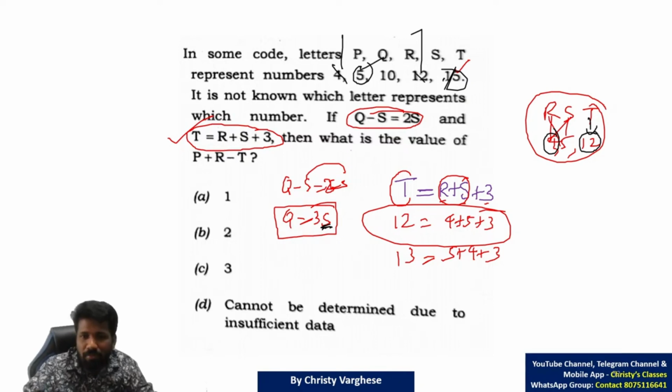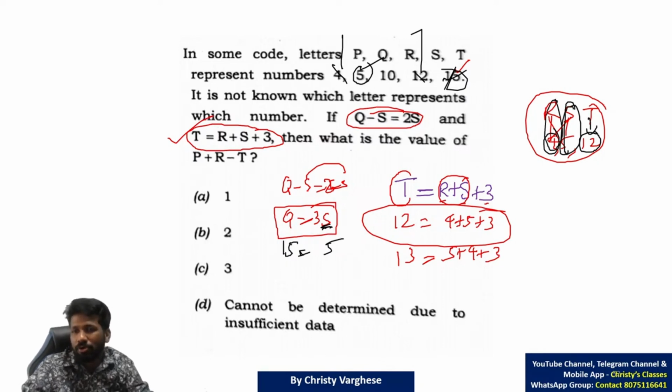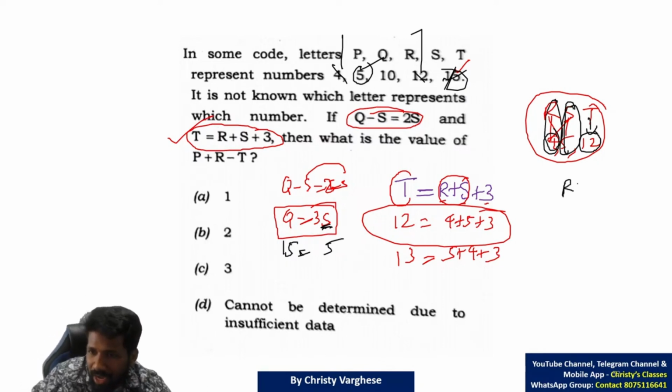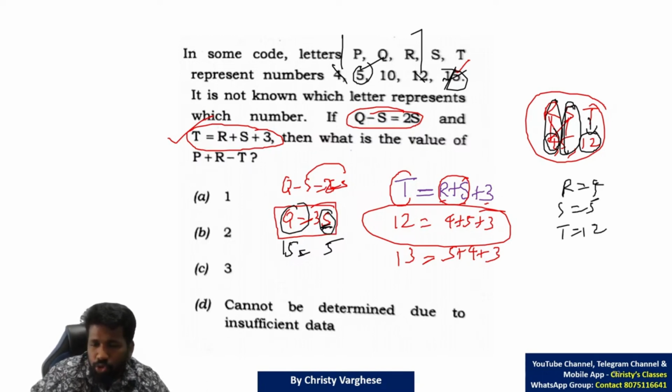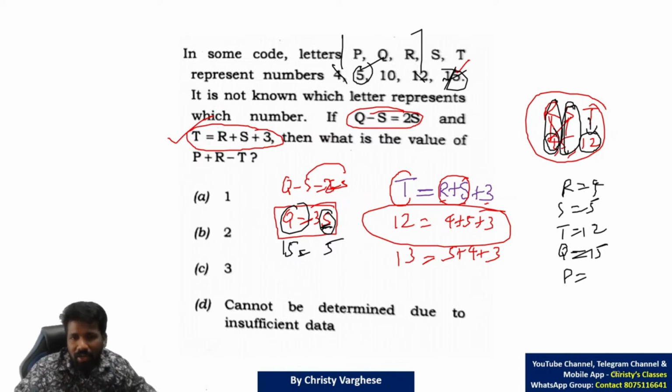Only the 5 and 15 possibility will work. That means Q is 15 and S is 5. That is how we confirm that S should be 5 and R is 4. So now it is all clear. R is 4, S is 5, T is 12. And as S is 5, Q should be 15. And the remaining letter P should be the remaining number, 10. So everything you got it.